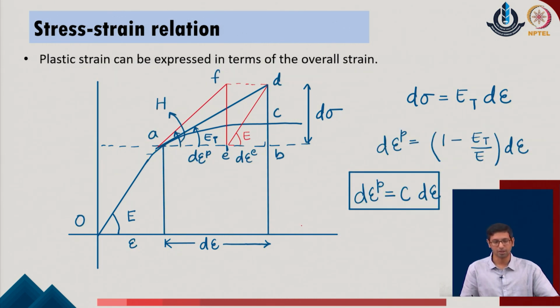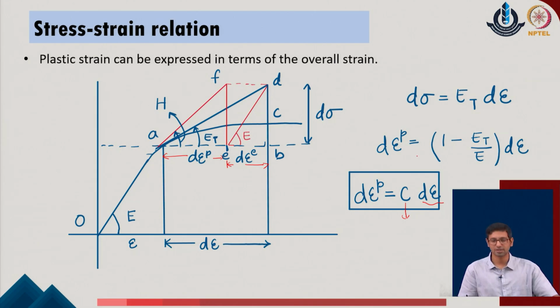Using the same idea, we have shown that the overall strain component has been broken into two parts, the plastic and the elastic component of the given system, and then we are able to express the plastic strain component in terms of the overall strain with a parameter C, which is 1 minus E_t upon E in the given system.